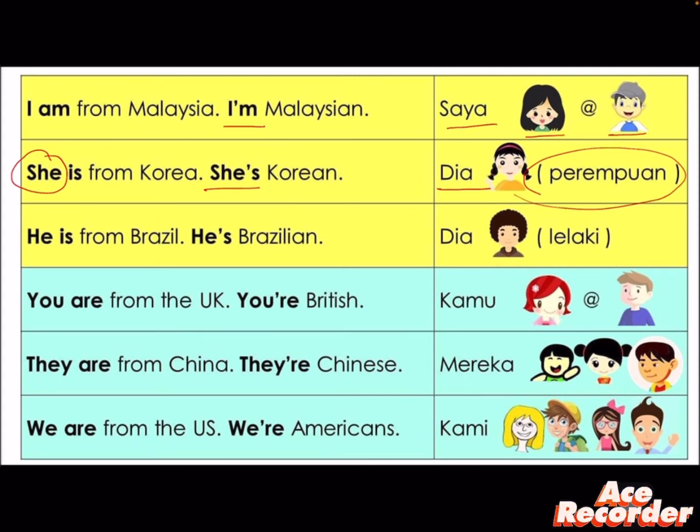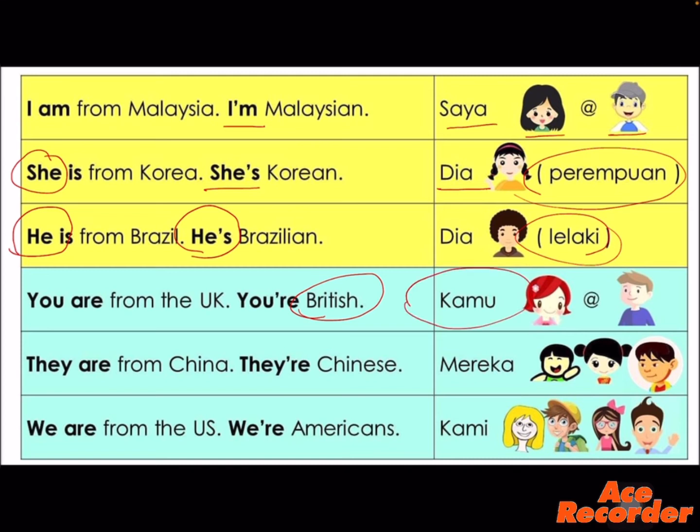And moving on with he. He is from Brazil. He is Brazilian. So he is, he's. Okay, for boys. Next, you are from the UK. Awak daripada UK. So you are British. Kamu, it can be a girl or a boy. They are from China. They are Chinese. Mereka ialah Chinese. We are from the US. Kami daripada US. So we are Americans. Kami ialah orang Amerika. Okay?